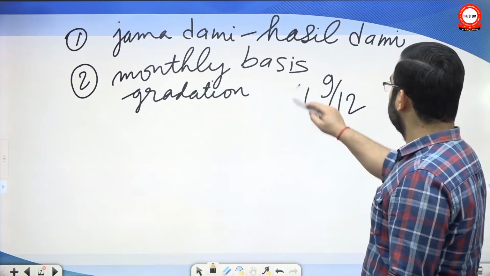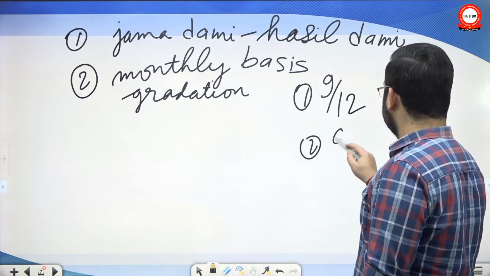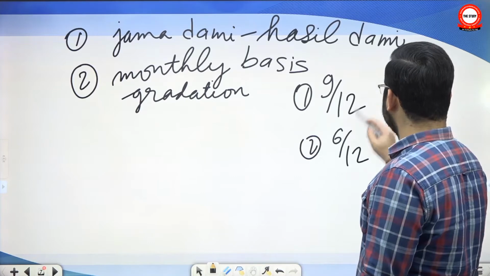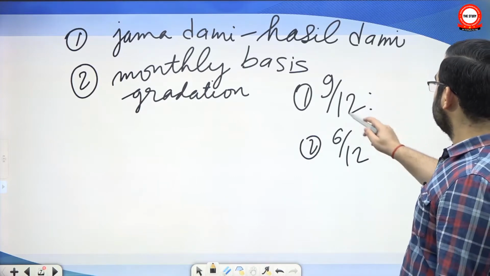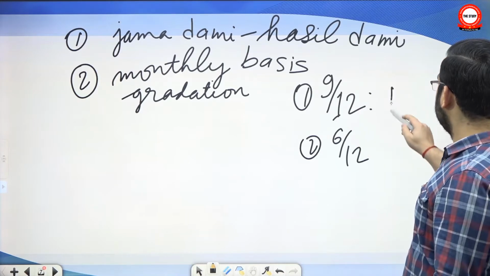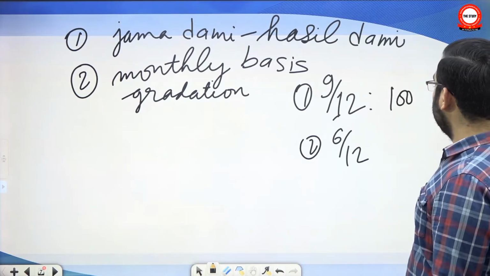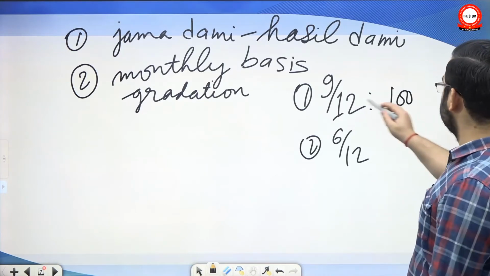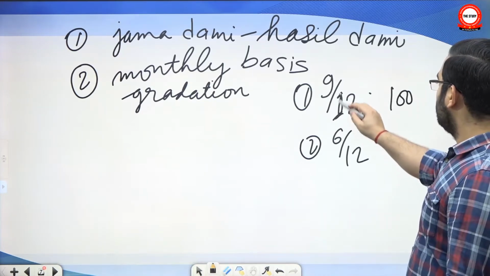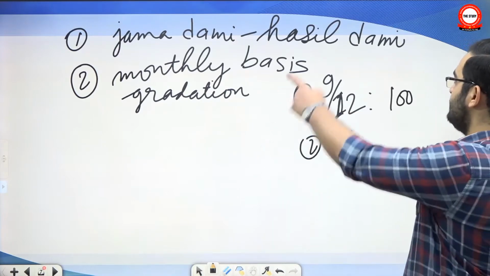There were various categories. For example, suppose the assessment is that in 12 months you should be able to collect 100 rupees. That will be the Jamadami.